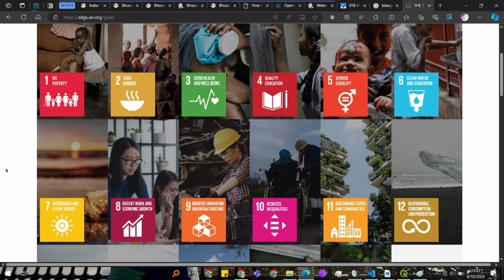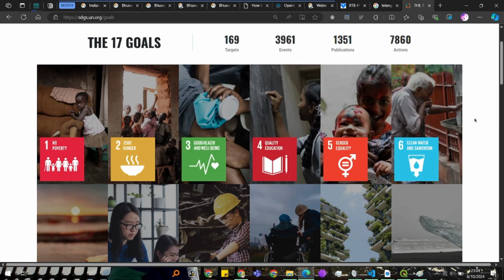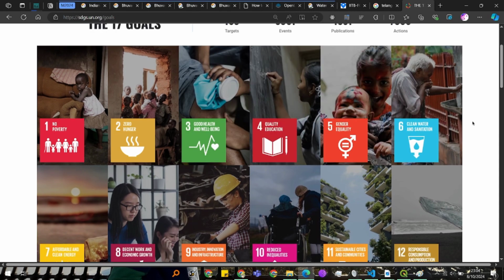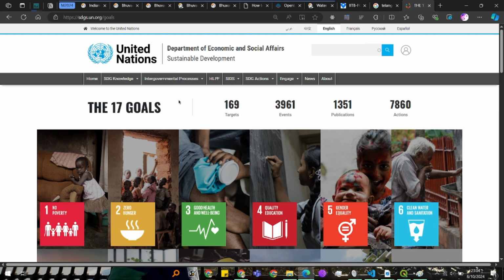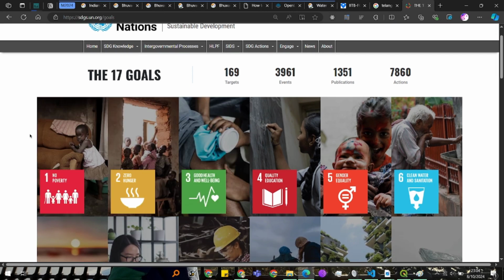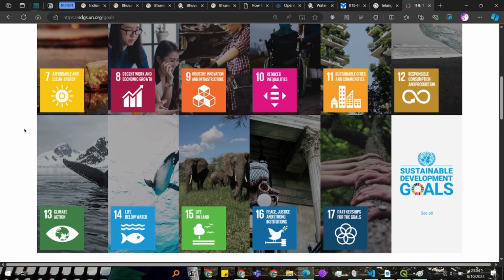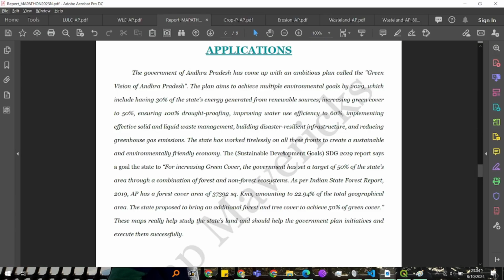And let's say you are a doctor, then you would be achieving goal 3. These goals try to improve things, because obviously this is from the United Nations, so they try to make solutions that are all-inclusive. They would not miss anyone. We followed it for the green cover.